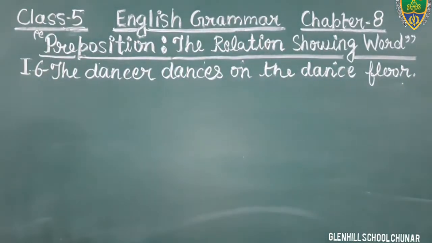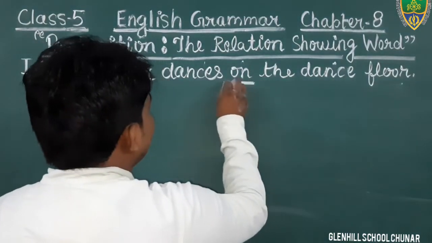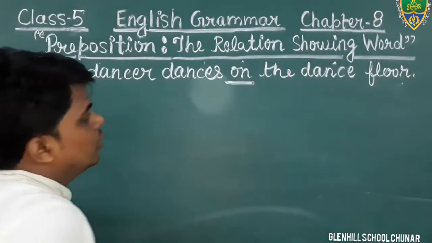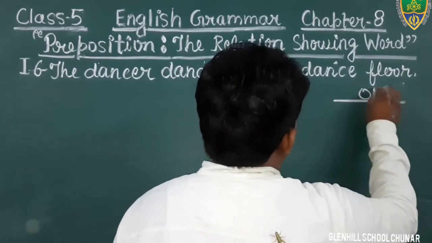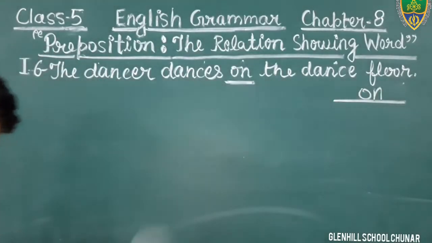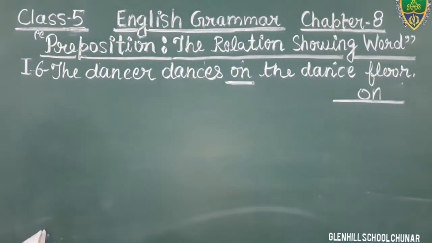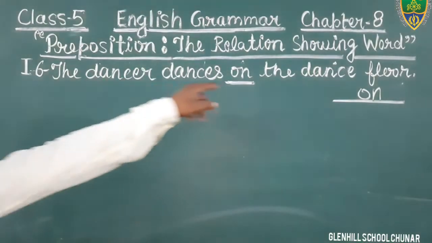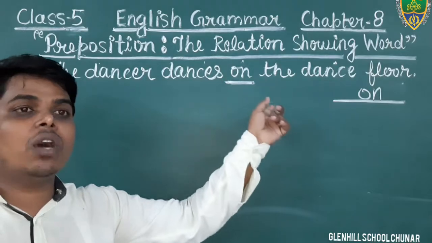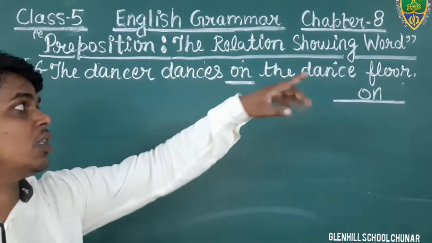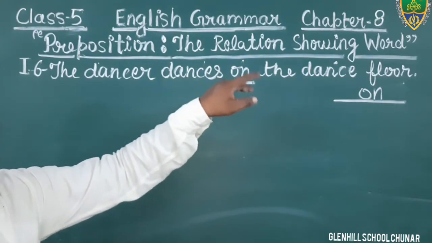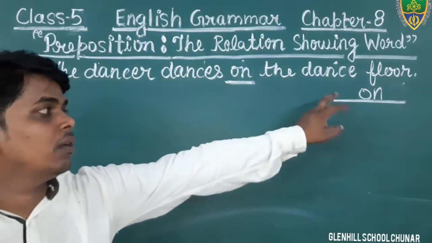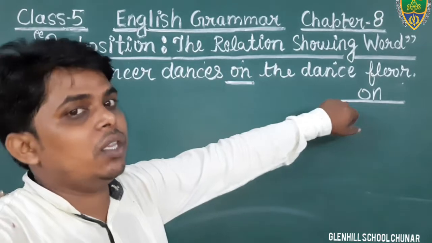The dancer dances on the dance floor. In this sentence, the word on is the preposition. Okay? So, in the given blank, you will fill the word on. That is the preposition. In this sentence, the word on is used to show the relation with the other words. It is a relation showing word. Therefore, we will write the word on in the given space.